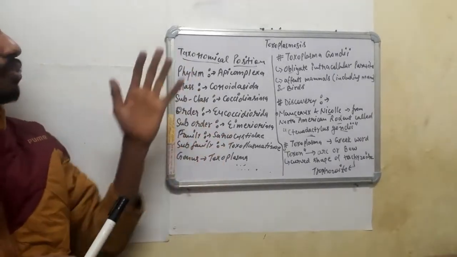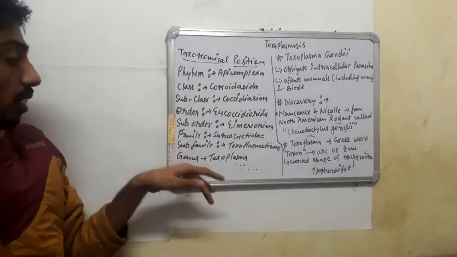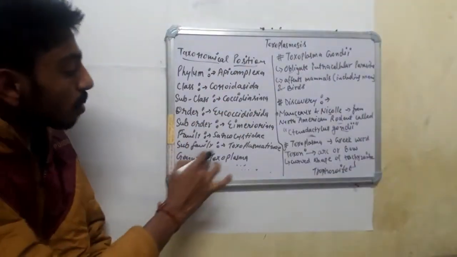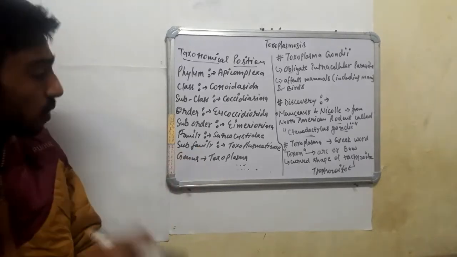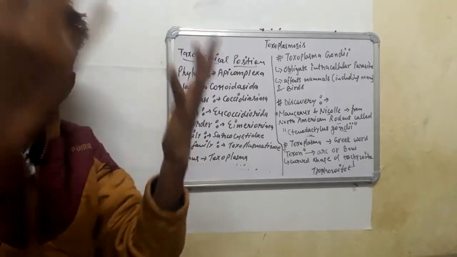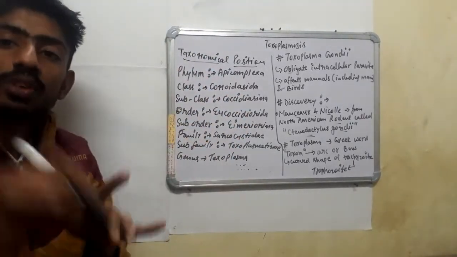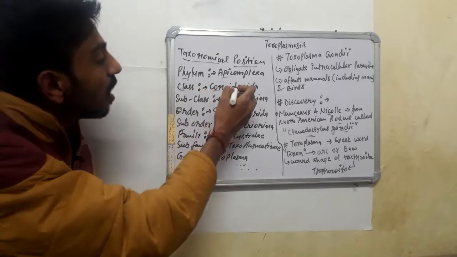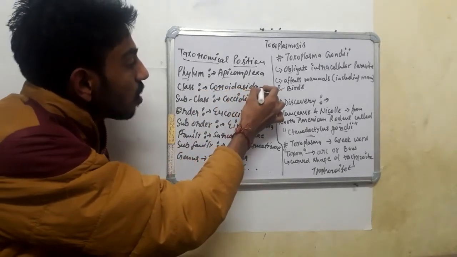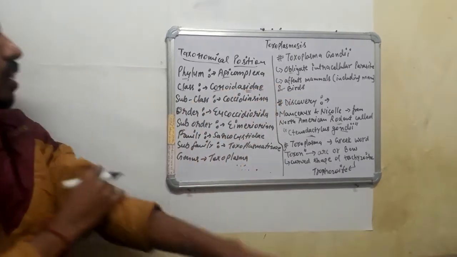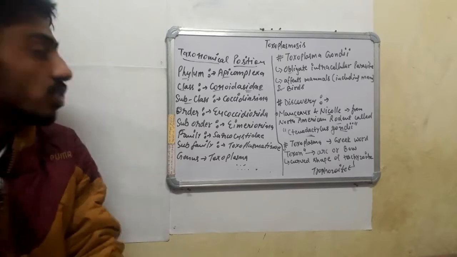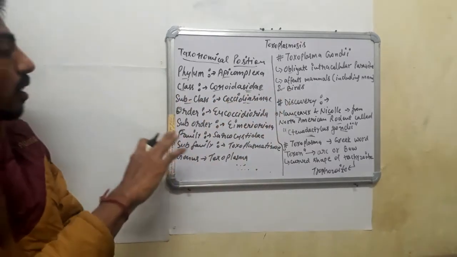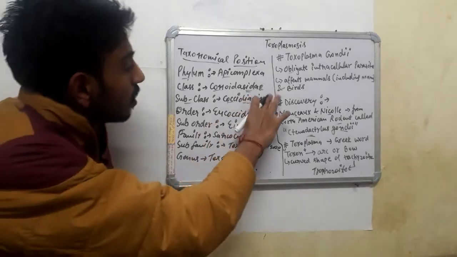The genus is Toxoplasma, the species is gondii, and this video is totally about Toxoplasma gondii. It starts from the top: kingdom, phylum, class, order, family, genus, species. The phylum is Apicomplexa, and the class is Conoidasida. The family is Sarcocystidae, sorry, my mistake.